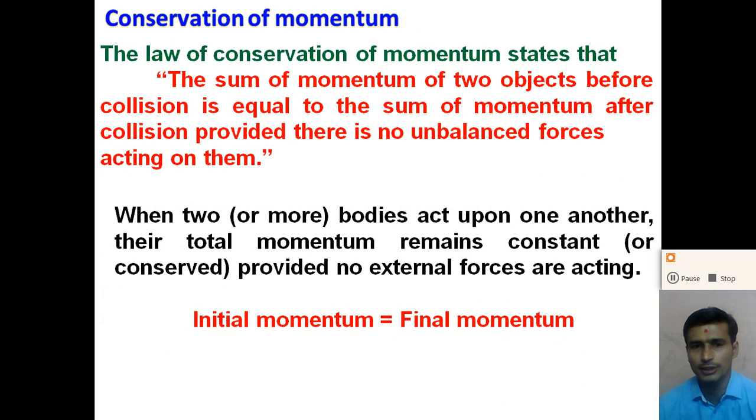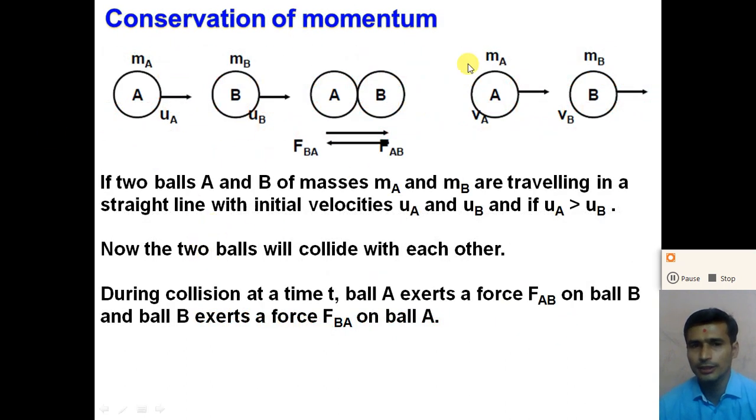Now during this collision, when balls A and B are colliding with each other, a force is acting on ball A as well as on ball B. So during the collision at a time t, ball A exerts a force FAB on ball B. So FAB is the force acting on B due to A during the collision.